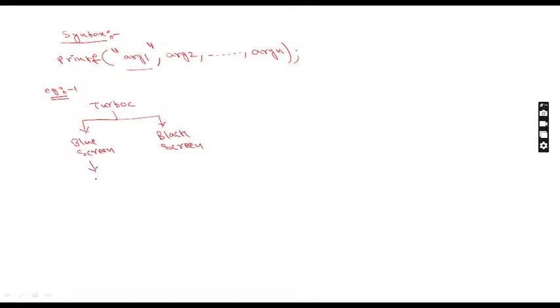In the blue screen, what can you do? We can write a program. In the black screen, you can see the output, or you can say the result. So, is everyone clear now?